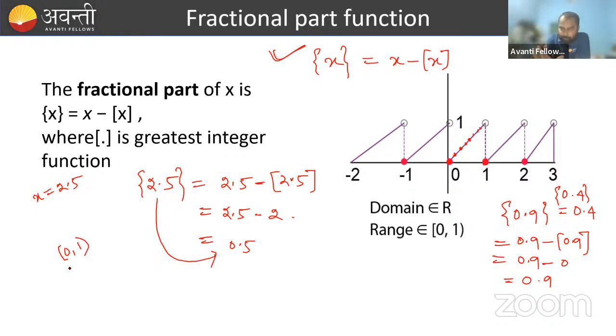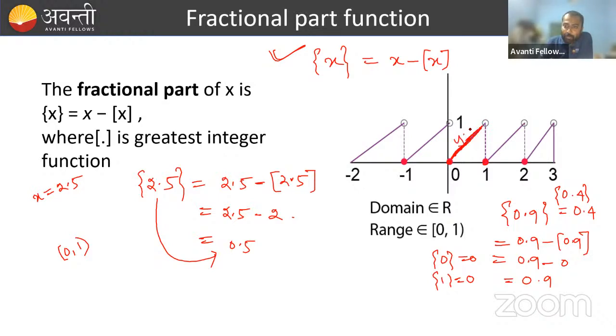Clear everyone? Clear or not? If you take 0, the fractional part of 0 is 0. If you take 1, the fractional part of 1 is 0 also. Yes or no? Clear?